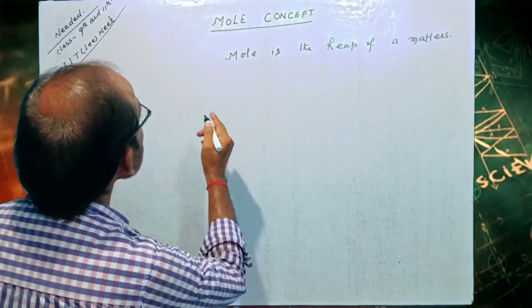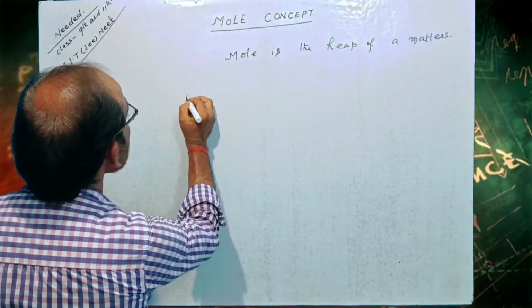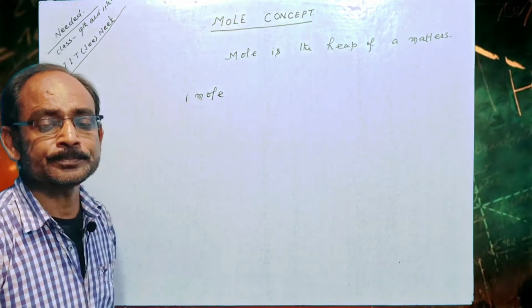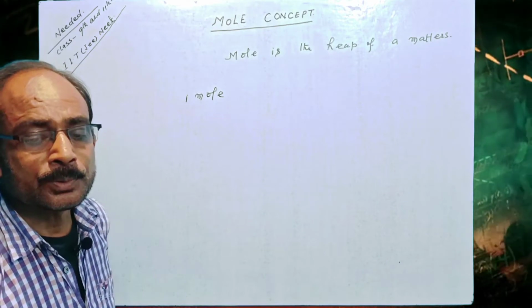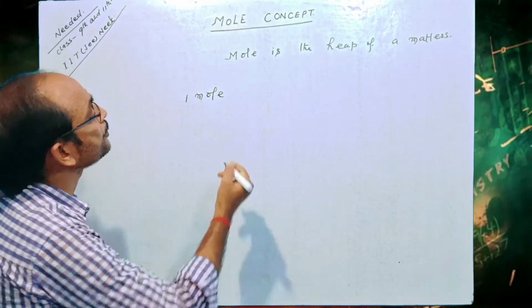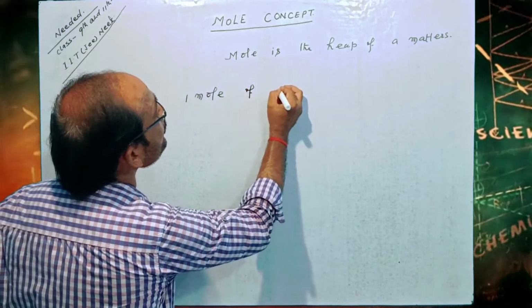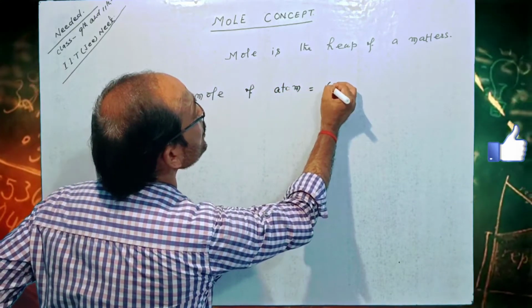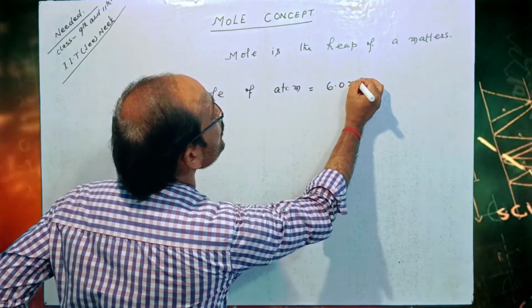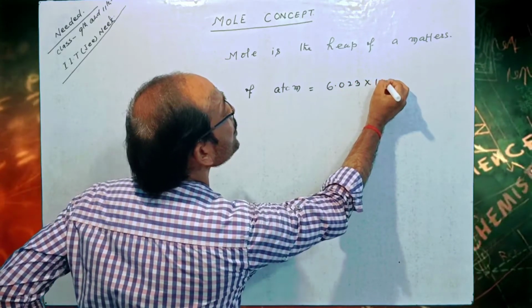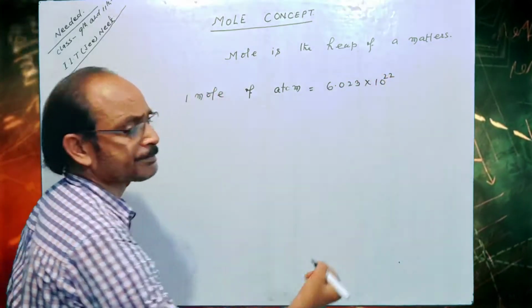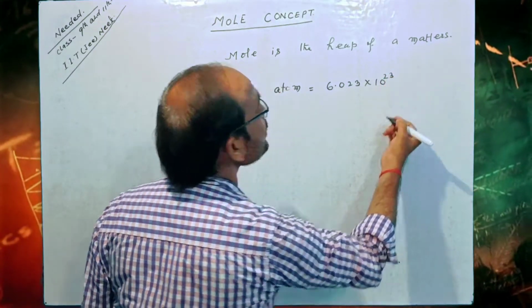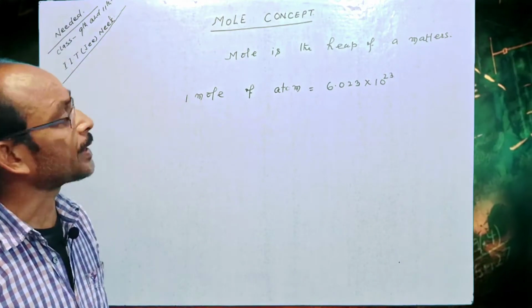As you know, 1 mole of atom equal to 6.023 into 10 to the power 23 atoms.